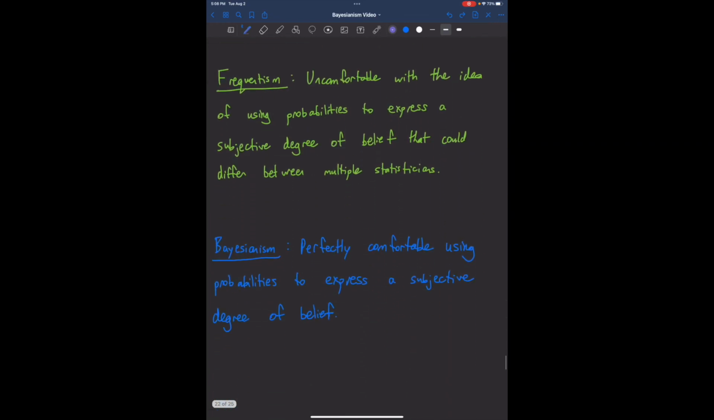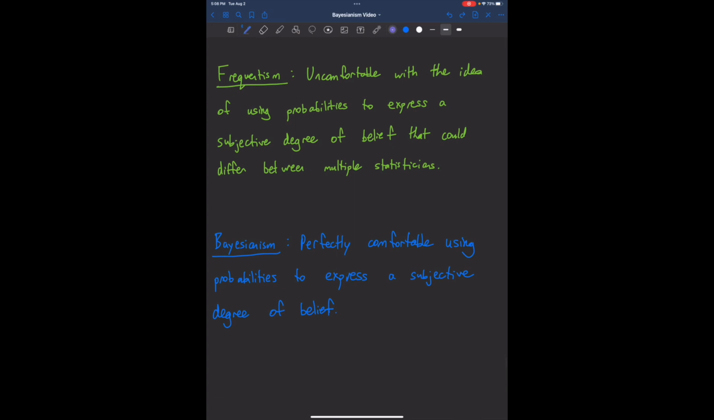Another way to distinguish between frequentist and Bayesian approaches is to say that whereas frequentists are uncomfortable with using probabilities to express subjective degrees of belief that could differ from one statistician to another, Bayesians are perfectly comfortable doing so. For instance, a Bayesian is perfectly fine saying there's a 95% chance that the number of people with red hair in the United States is over 5 million. A frequentist would consider this an inappropriate application of probability. They would say that the number of people with red hair in the United States must be some fixed number, so it doesn't make sense to assign any uncertainty, any probability, to a fixed number.